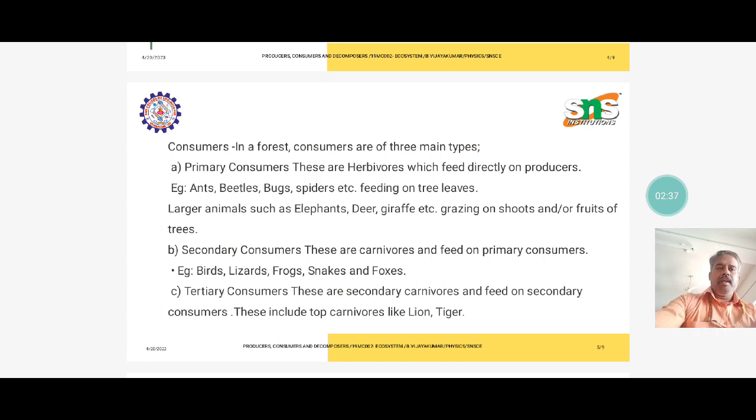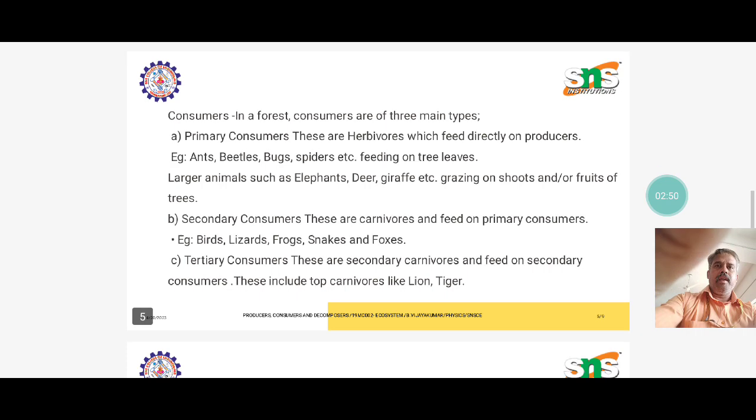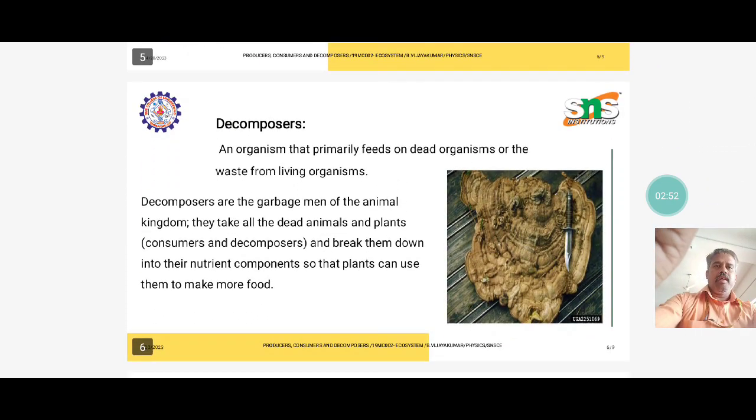Then the third category is the tertiary consumer. These are secondary carnivores and feed on secondary consumers. This includes the top carnivores like lion, tiger, etc. The next one is the decomposers. So this becomes the third category: producer, consumer and decomposers.